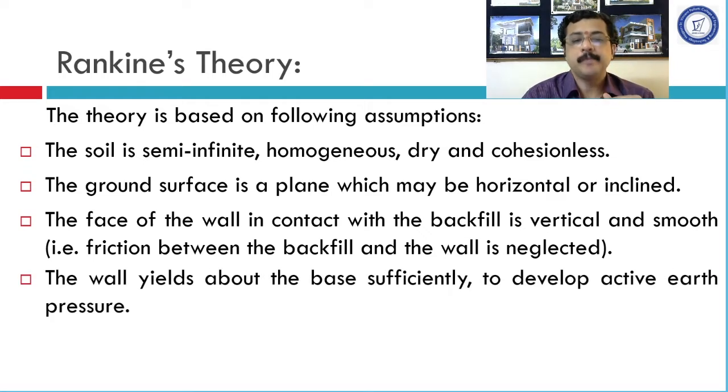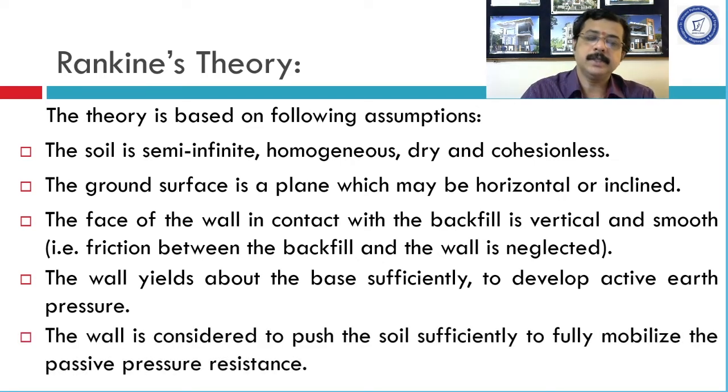The wall yields about the base sufficiently to develop active earth pressure. When we want to apply Rankine's theory to calculate active earth pressure, this is the assumption which is necessary for us. This means the wall will rotate or yield or deform about the base to develop sufficient active pressure. So that means if this is the base, the wall would displace or deflect like this because of the backfill. But this deflection, this yielding would occur about the base. This is the meaning.